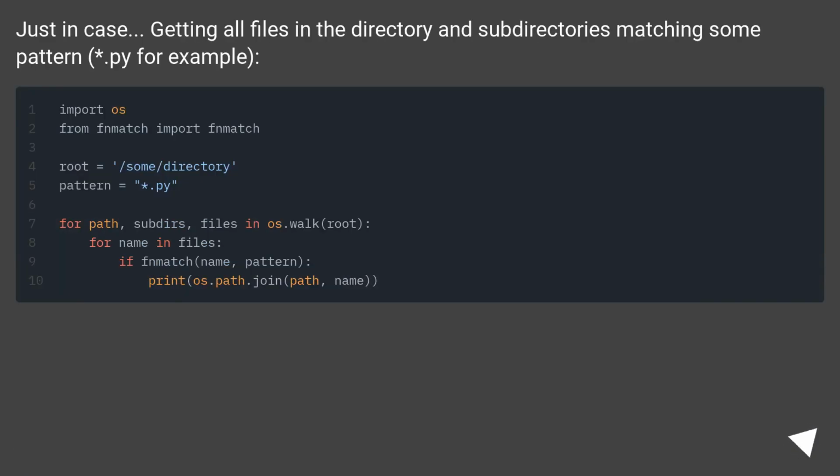Just in case. Getting all files in the directory and subdirectories matching some pattern, .py for example.